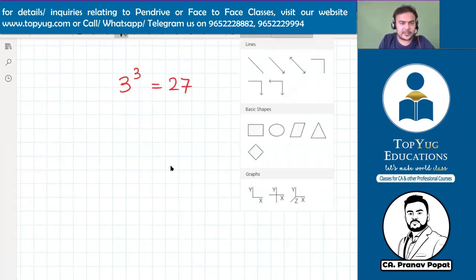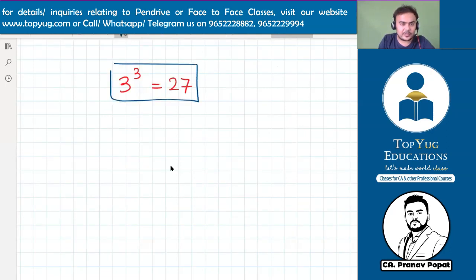In this statement, okay, wait. Let me do it. 3 raised to 2. What is 3 raised to 2? 9. Now here, this 3, the bigger one,